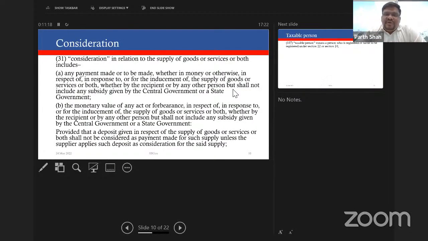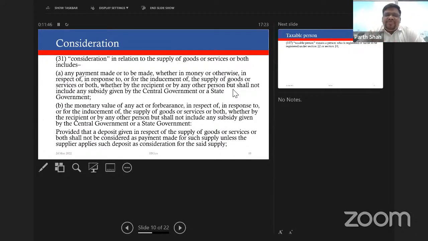This brings me to the fourth important term for today's discussion, consideration. What does consideration mean? Consideration means getting something for having done some work. When I have done something, I get something in return. That is what consideration is. And the GST law recognizes both types of consideration. One is a monetary consideration, that is payment received in the form of money. And second is a non-monetary consideration, payment received in kind, or even barter contracts can get covered here.